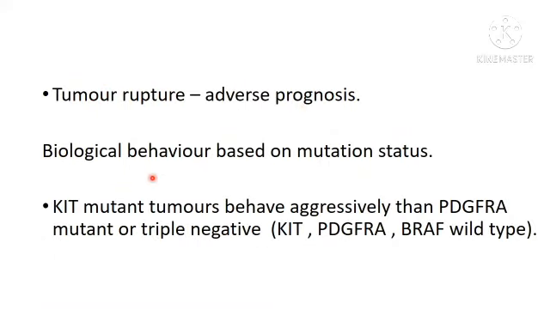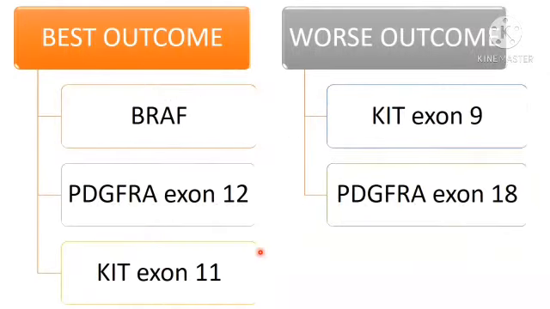The biological behavior depends on the mutational status. Like KIT mutant tumors behave more aggressively than PDGFRA mutant or triple negative GIST. BRAF mutation, PDGFRA exon 12 mutation, KIT exon 11 mutation will carry good prognosis, whereas KIT exon 9 mutation and PDGFRA exon 18 mutation carry bad prognosis.